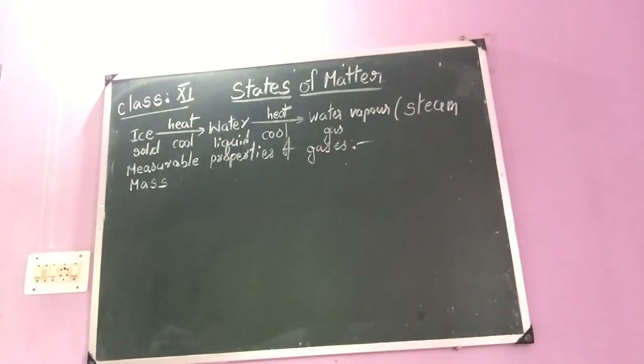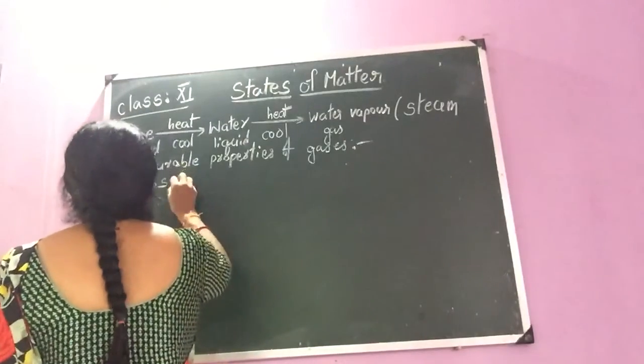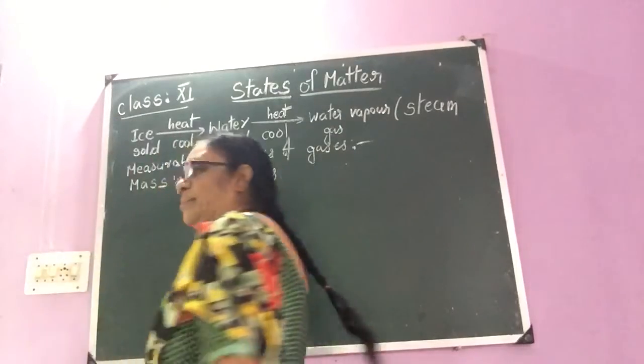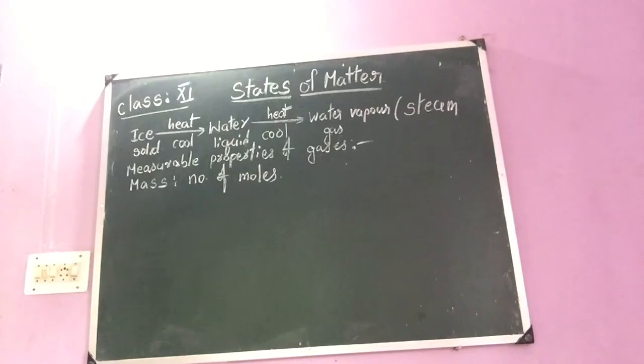What do you mean by mass? How can we define mass, children? The mass of a gas can be measured. First of all, the container filled with the gas is weighed and then it is weighed after removing the gas. In general, children, in chemistry, the mass of a gas is expressed in number of moles. In chemistry, the mass is expressed in the form of the number of the moles.